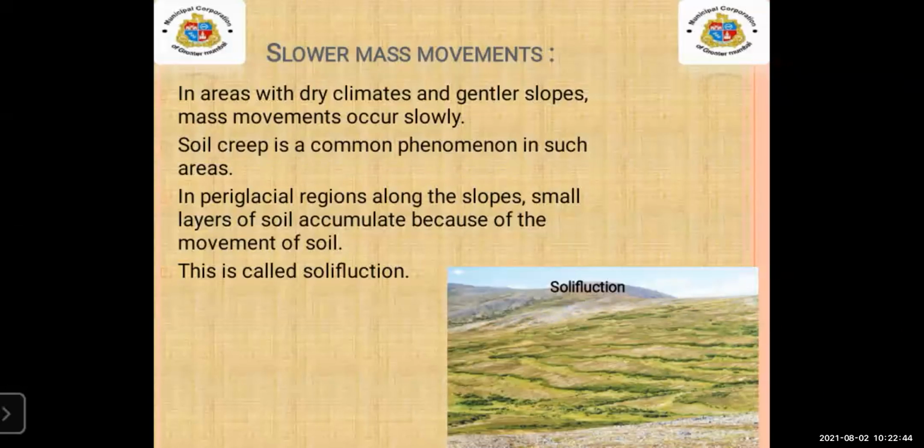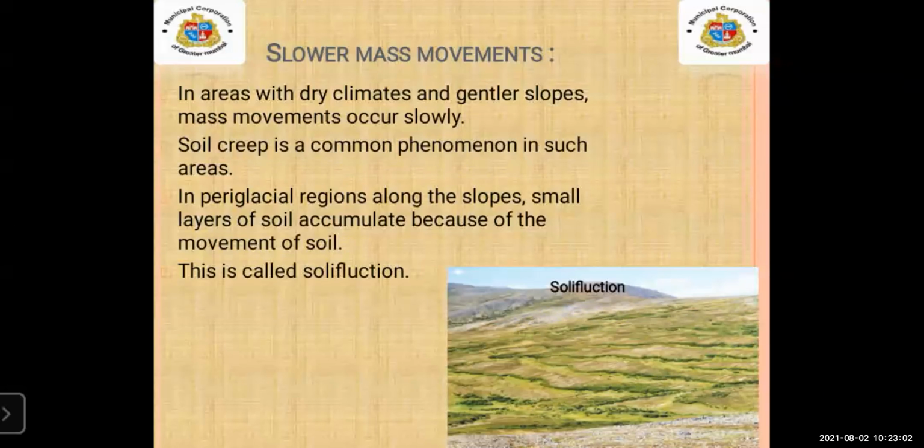In the periglacial region, meaning cold areas, students, you can see small layers of soil which come together because of the movement of the soil.